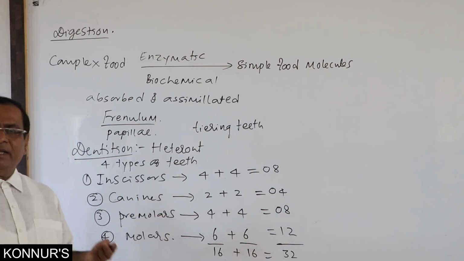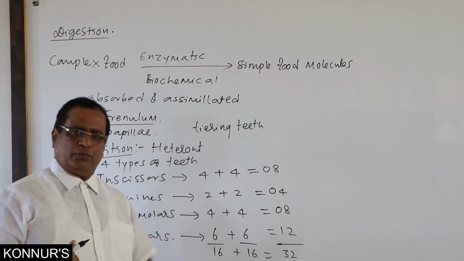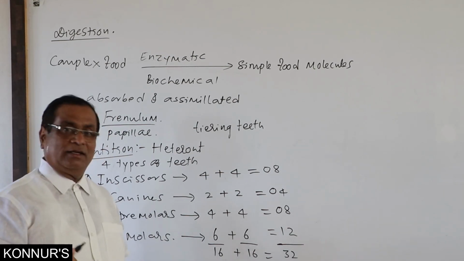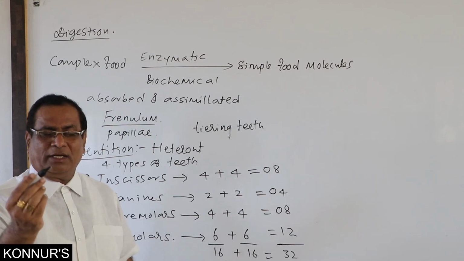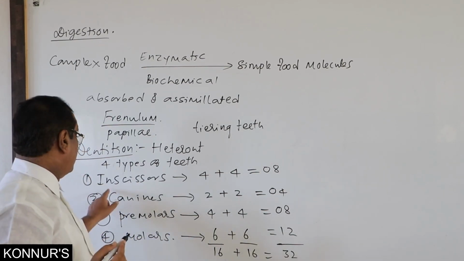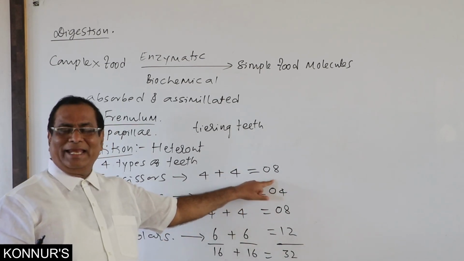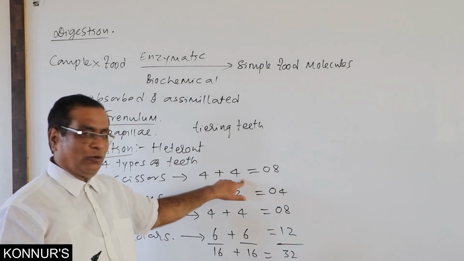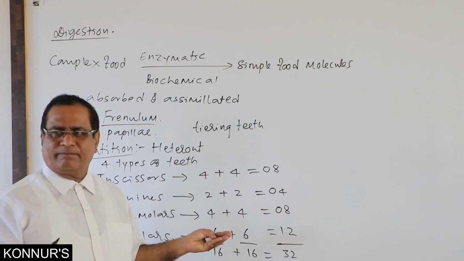Here they can make many NEET questions. The total number of teeth in buccal cavity, 32. The total number of teeth in upper jaw, 16. Lower jaw, 16. They may ask total number of incisors in buccal cavity, total 8. How many incisors in upper jaw? 4. Lower jaw, 4. They can make many questions.